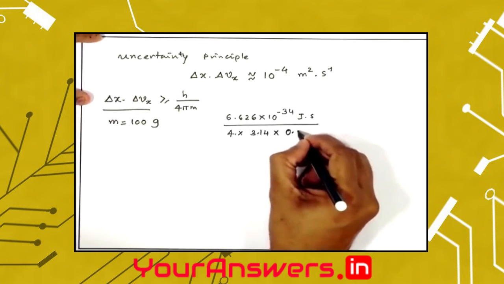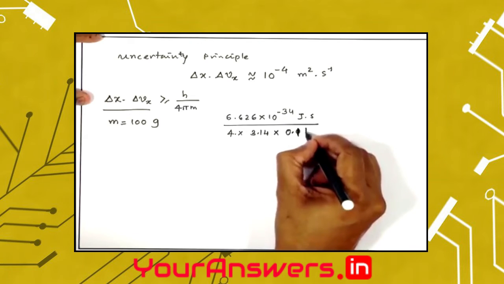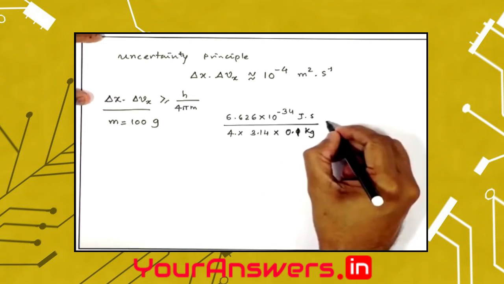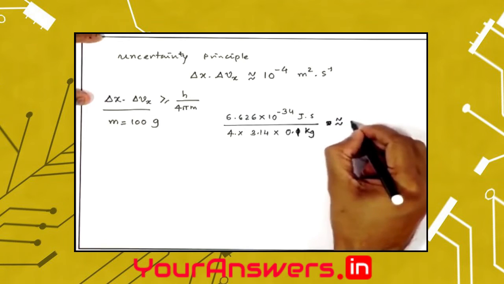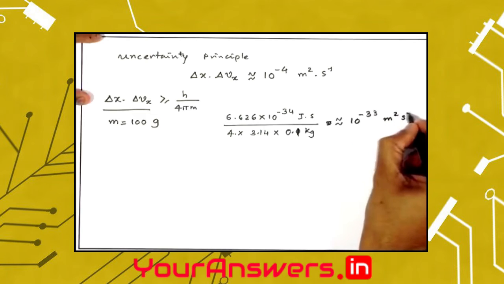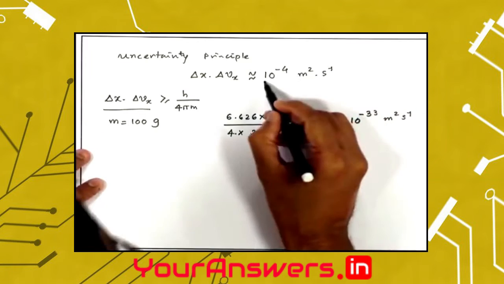times mass, which is now 0.1 kilogram. This is 10 to the power minus 1. So, this comes out to be of the order 10 to the power minus 33 meter square second inverse. So, this is the uncertainty.